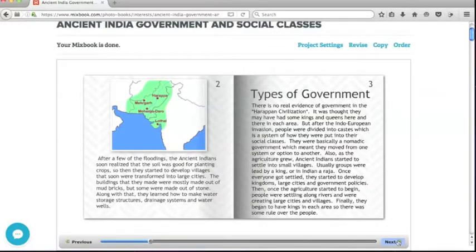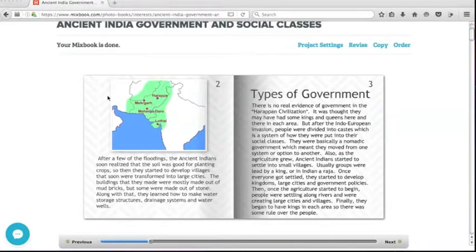After a few of the floodings, the ancient Indians soon realized that the soil was good for planting crops, so they started to develop villages that soon were transformed into large cities. The buildings they made were mostly made out of mud bricks, but some were made out of stone. Along with that, they learned how to make water storage structures, drainage systems, and water wells.